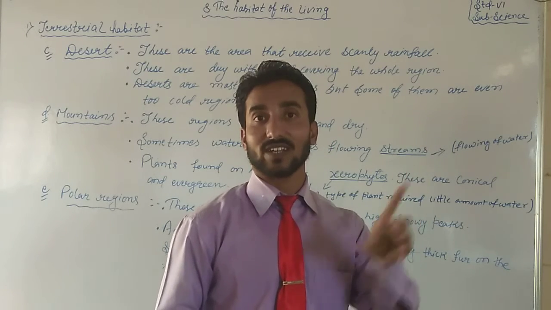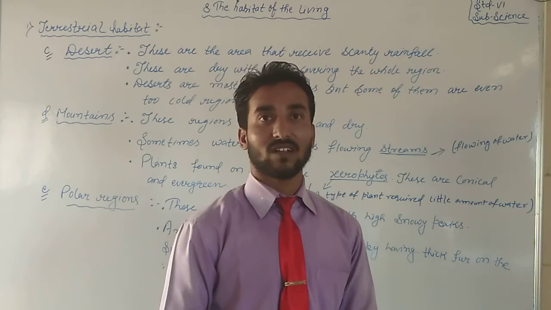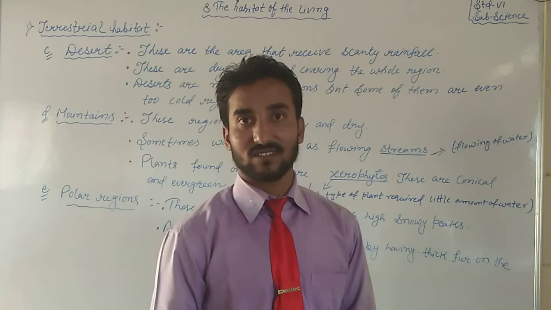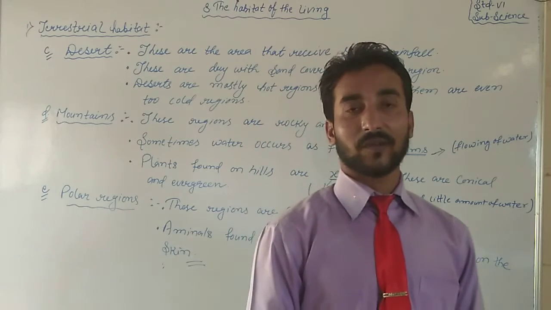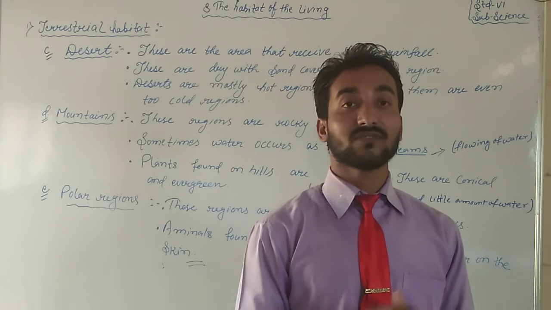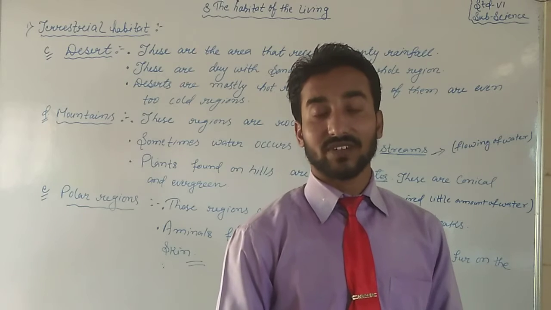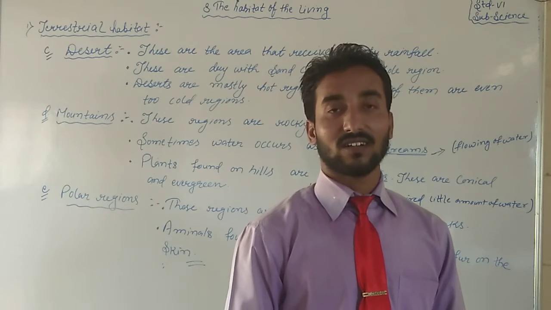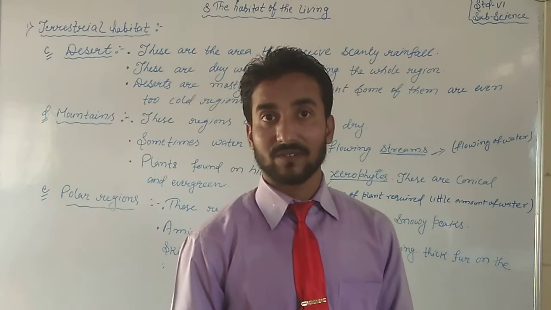Desert means loss of water, loss of rainfall, no abundance of water. Life survival is very crucial. So if living things are surviving over there in those conditions, definitely they are facing a lot of problems.